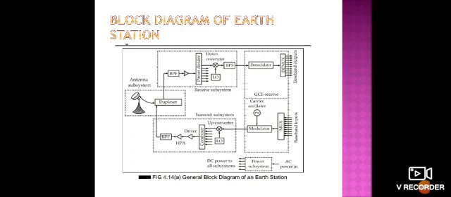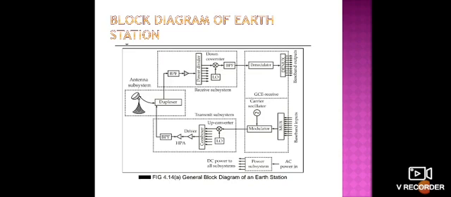In the transmitter, the baseband signals, that is TV signals or telephone signals or whatever data is to be transmitted, are multiplexed. The multiplexer output is given to the modulator, which modulates it, and that is given to the next section, the transmit subsystem. So the ground communication equipment is divided into two parts, transmitter and receiver.